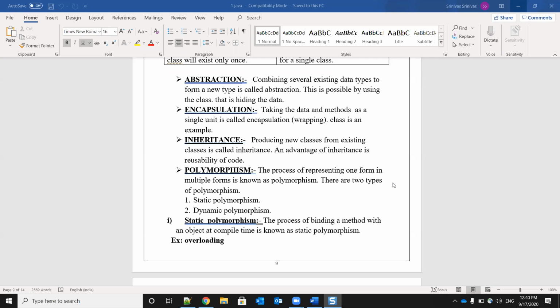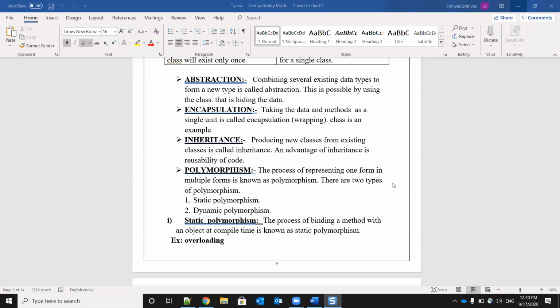So, whatever the code we've written already, by using that code, we are creating the other class. So, what is happening here? We are reusing the same code. So, how to create the class by using inheritance? This is also a separate chapter. So, we will learn in detail in that. Okay. So, inheritance means nothing but producing a new class from the existing class. Okay. So, what we are doing here, we are reusing the code.